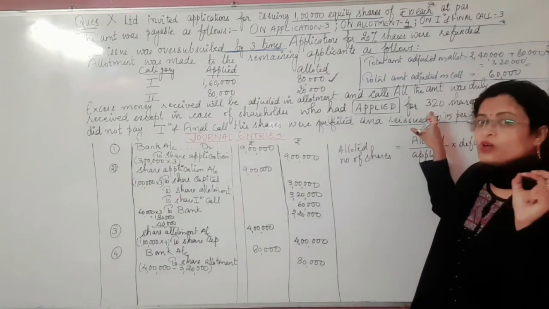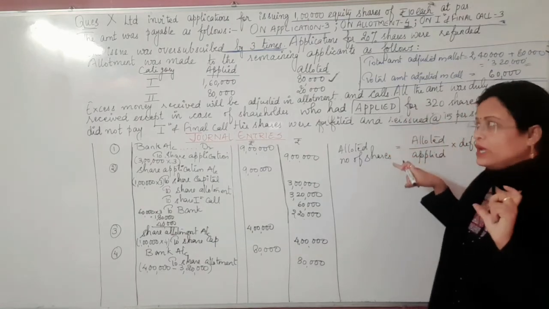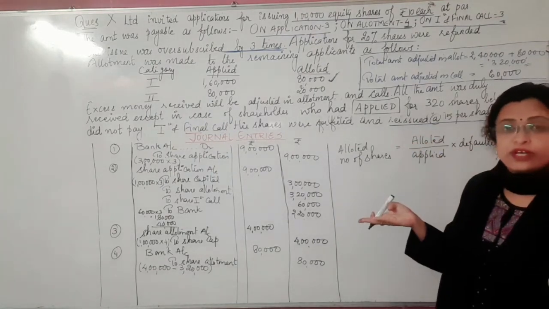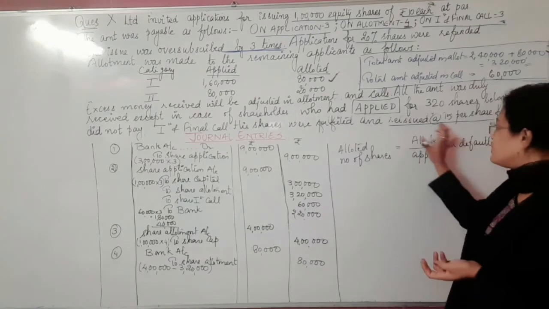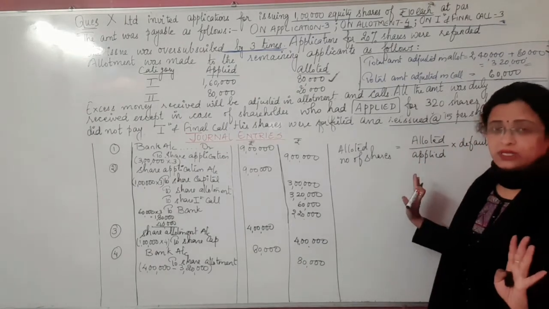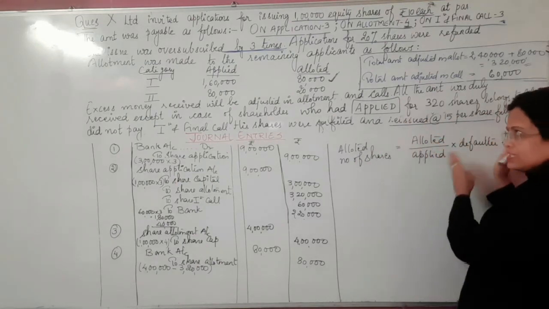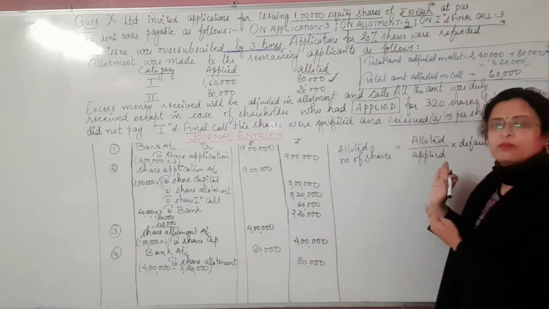This is what we call a proportionate allotment. Either you can do it in the form of ratios, finding the ratio of 1,60,000 and 80,000, or you can go for this formula, which is based upon the unitary method. A person has applied for 1,60,000 shares and allotted is this much. So if a person has applied for 320 shares, what is its allotted number of the shares?